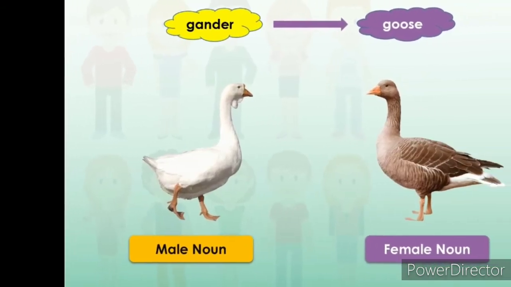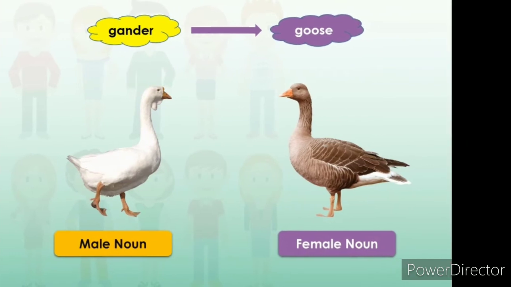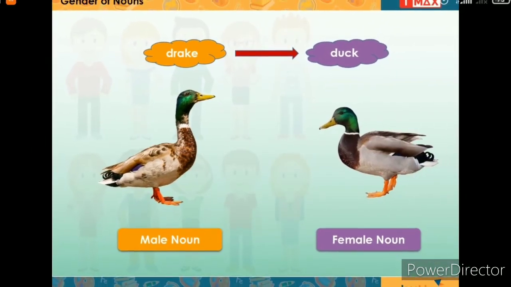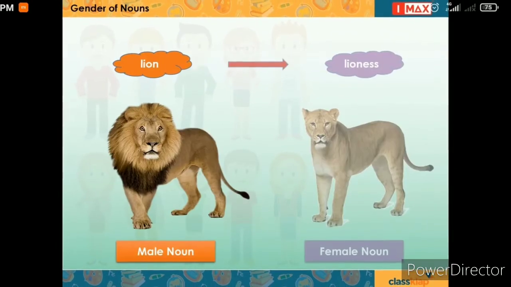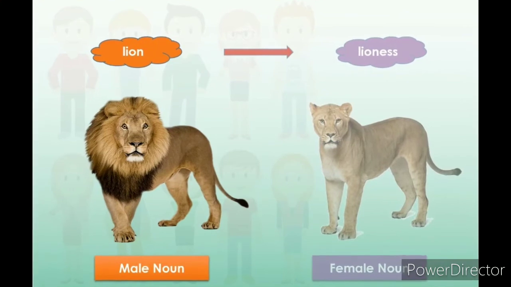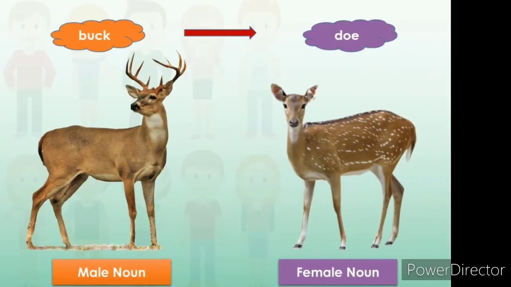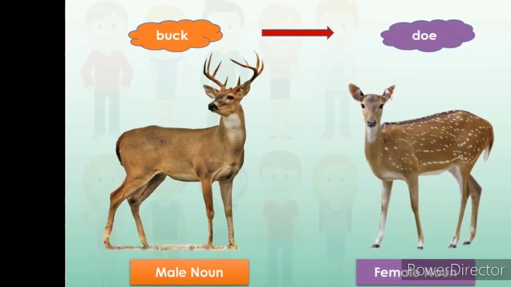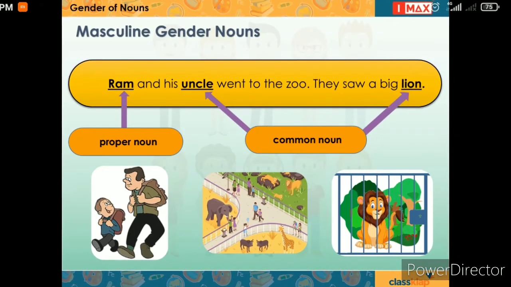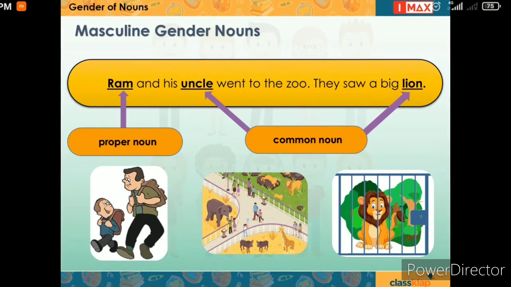Similarly, gander is male, goose is female, drake is male, duck is female, lion is male and lioness is female, buck is male, doe is female. Let us look at some more example sentences.